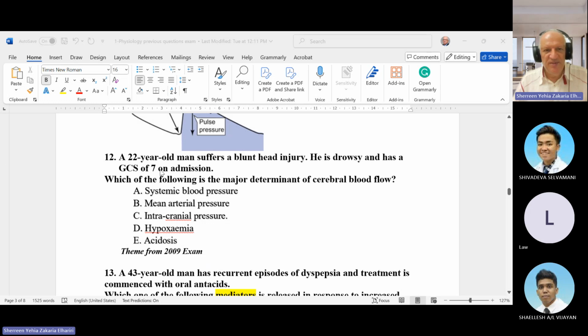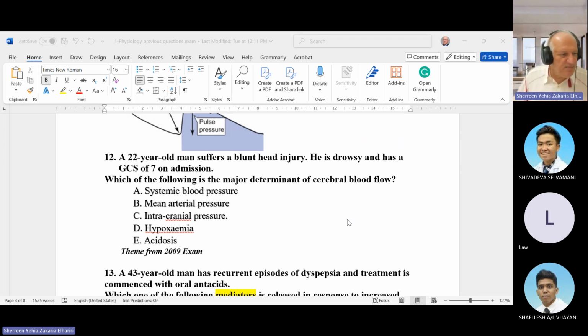Next question. A 22 years old man suffers from a blunt head injury. He is drowsy. Glasgow scale is 7 on admission. Of course, you know that if Glasgow scale is below 8, you must intubate the patient. Which of the following is the major determinant of cerebral blood flow? You know that we have an equation for cerebral blood flow. This equation is very important: cerebral blood flow is equal to mean arterial pressure minus intracranial pressure. So what determines the main cerebral blood flow is what comes after the minus, which is intracranial pressure.